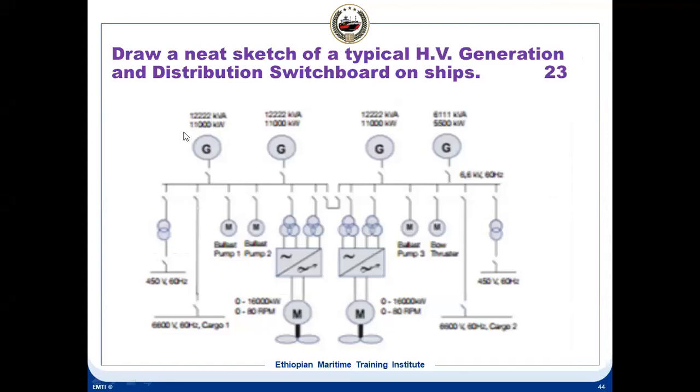This diagram says: draw a neat sketch of a high voltage generation and distribution switchboard. Here the emergency switchboard is not shown. You can make one emergency switchboard from this 440. You can draw one more line here showing an emergency switchboard, and this has to be connected together with the breaker, because the 440 has to be connected together, and the emergency switchboard has to be connected here.